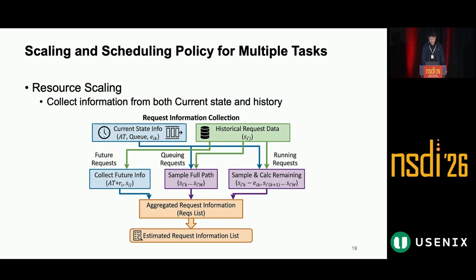Next, we move from one task to multiple tasks. In the multi-tenant setting, requests from different tasks are interleaved. Consequently, when a batch from one task arrives or completes, it is highly likely that batches from other tasks are still in progress. Therefore, scaling decisions should use both the current system state and historical information. DistRS combines the two, so it can respond to immediate contention while still leveraging workload regularity.